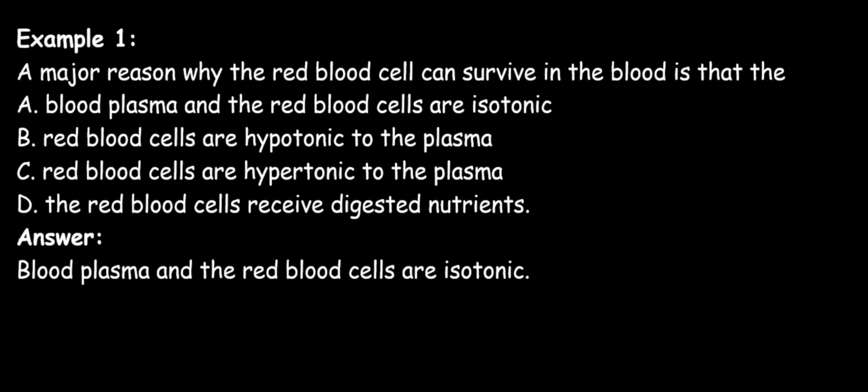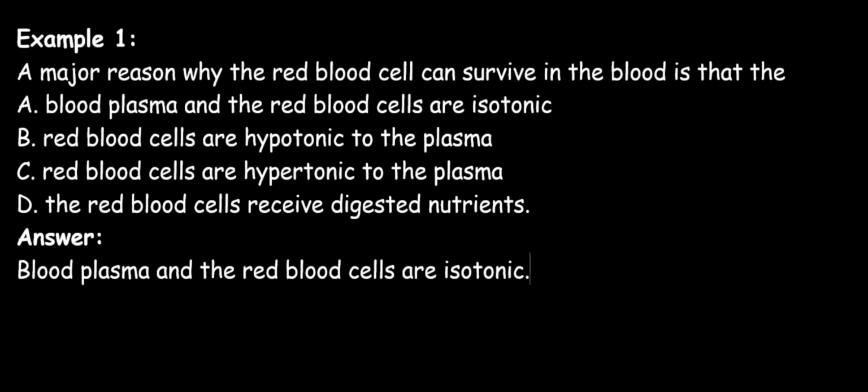And because the red blood cell does not have a cellulose cell wall, a point will come where it will finally burst, and this we call hemolysis. But when the solute concentration of the cytoplasm of the red blood cell is lesser than that of the plasma, the red blood cell will shrink, and this process we said is crenation.